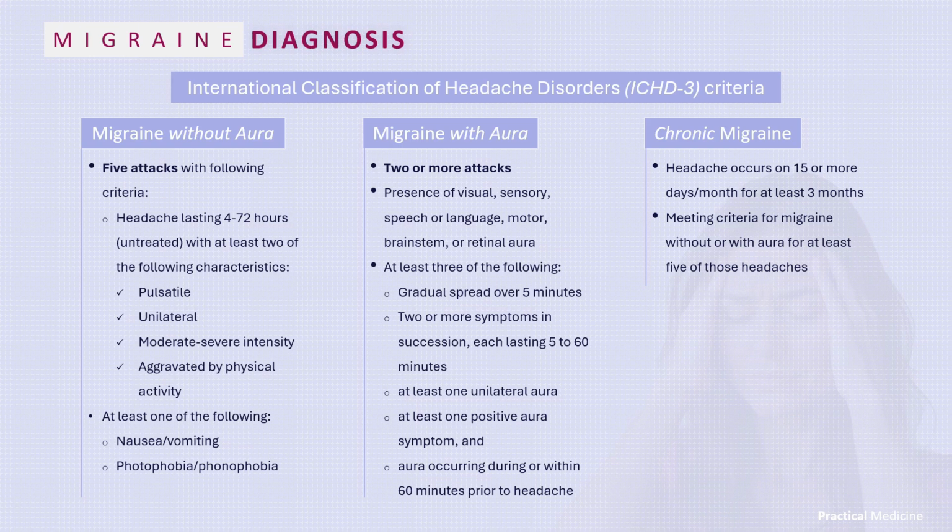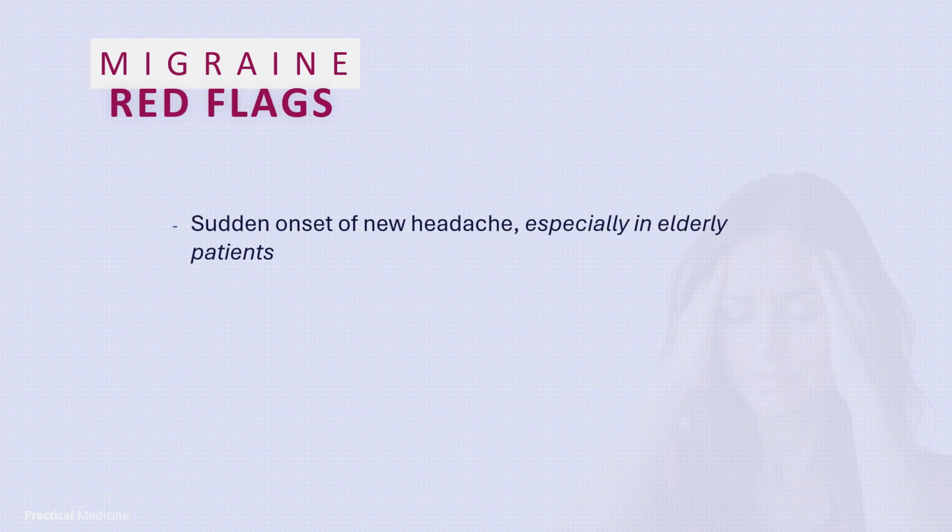Coming to diagnostic criteria of chronic migraine. Chronic migraine is diagnosed when headache occurs on 15 or more days a month for at least 3 months, meeting criteria for migraine without aura or migraine with aura for at least 5 of those headaches. What are the red flag symptoms or signs where we shall go for neuroimaging? Red flag signs necessitating neuroimaging include sudden onset of new headache, especially in older patients, or focal neurological deficits.